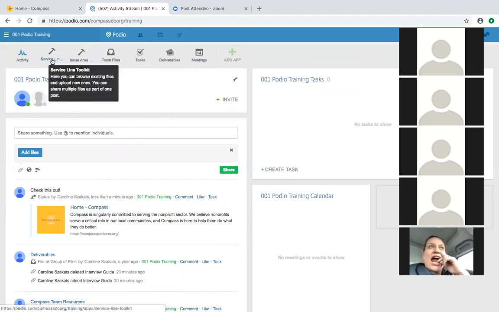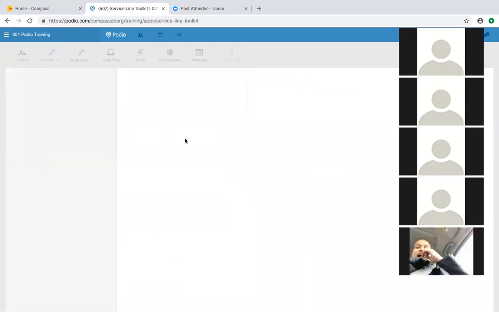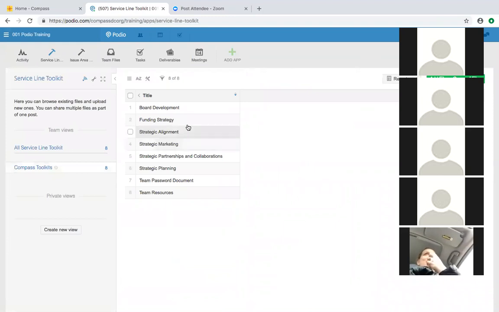The first one we have is the Service Line Toolkit. The Service Line Toolkit is our repository of information that we have from past project teams. It includes engagement letters, old deliverables, financial tools, those sorts of things.